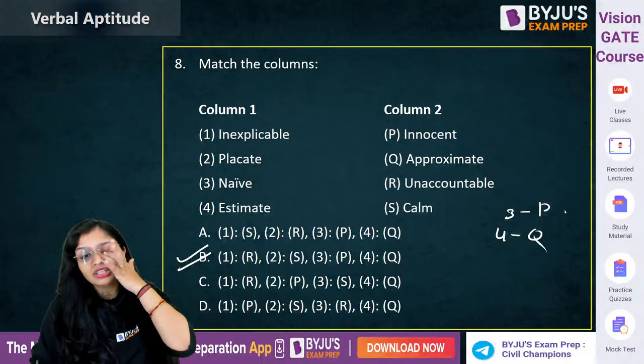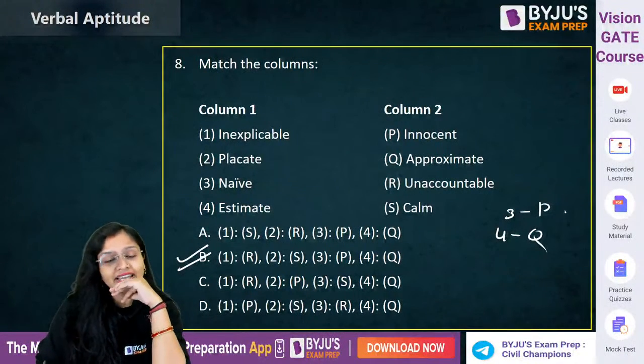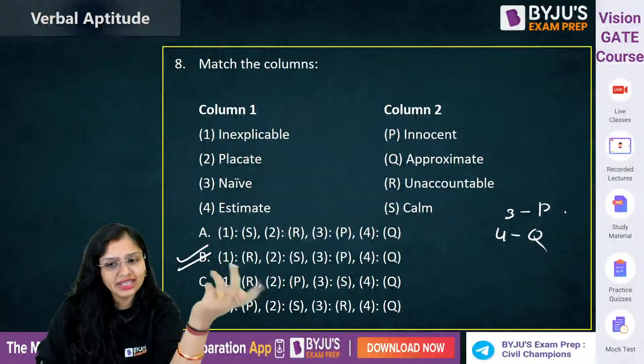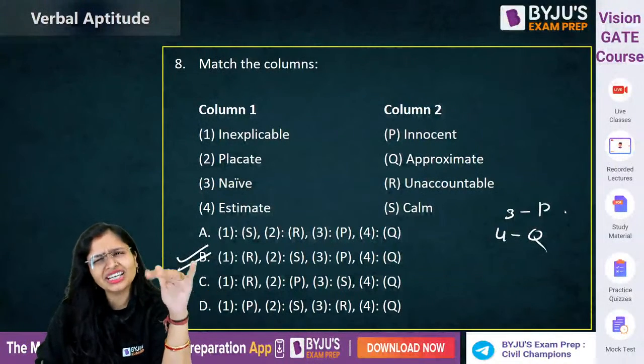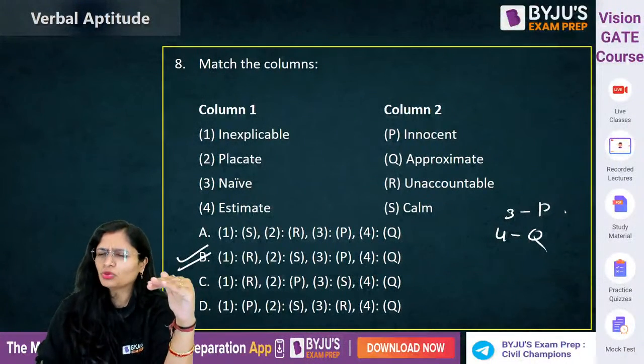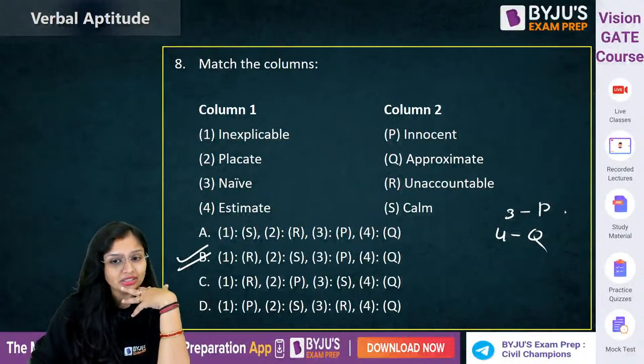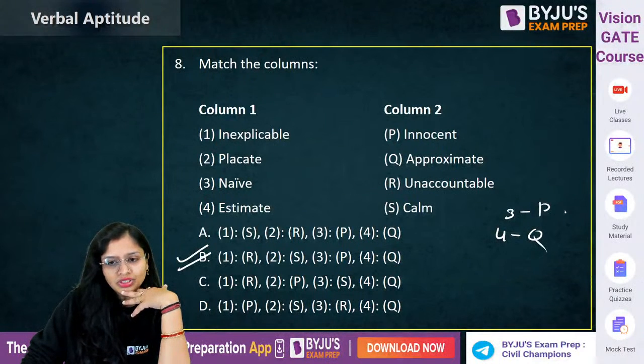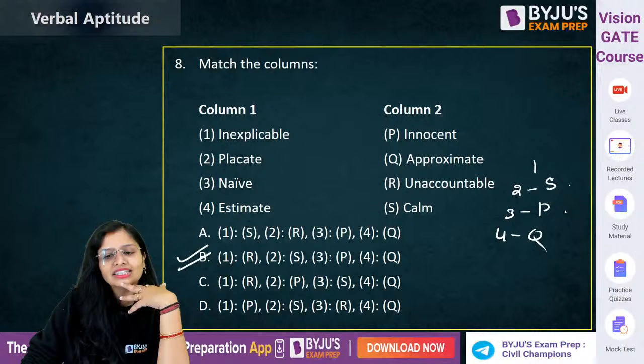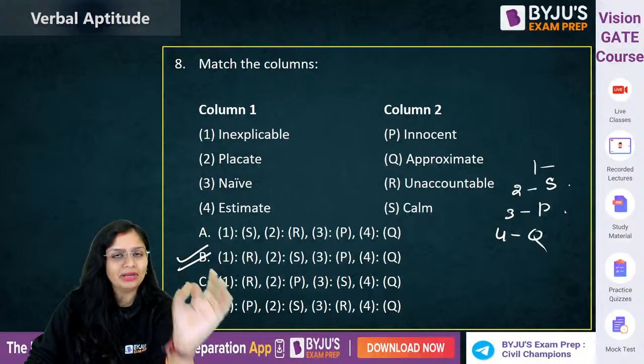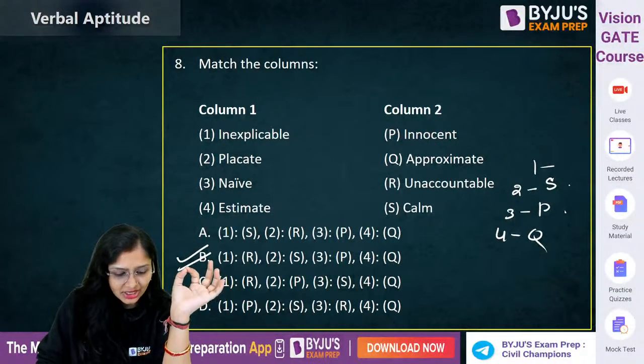Okay, after that, placate or placid, anything you can call, that means a person who is very calm, who is very composed. That is known as placid. So here it will be, two will be S. And then first is inexplicable. This word has been asked quite a number of times.